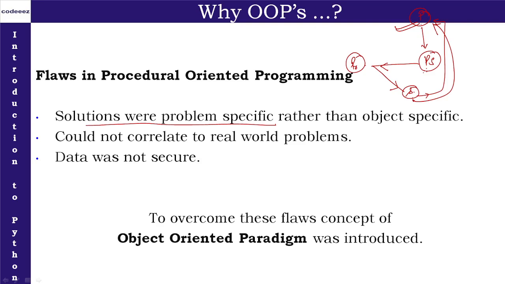Another problem in POP was that whatever solutions we were writing, we were not able to correlate them to the real world. Of course, correlation was not done to the real world. And the third thing is that data was not secure, because the data movement in the program was free. No constraint was applied on when, how, and who is going to access the data. The data was completely free floating around the program. So this was the problem in POP.